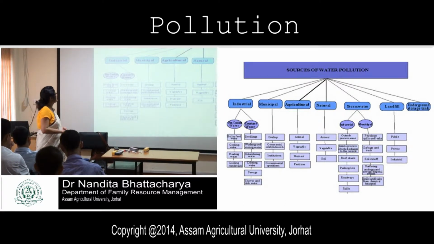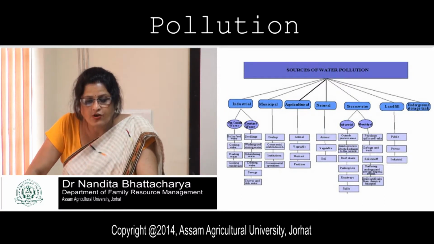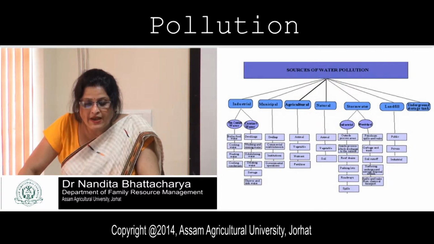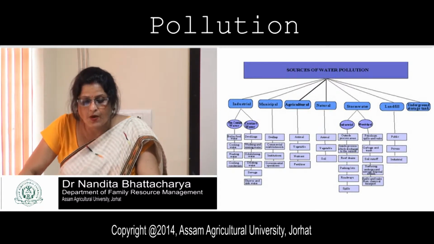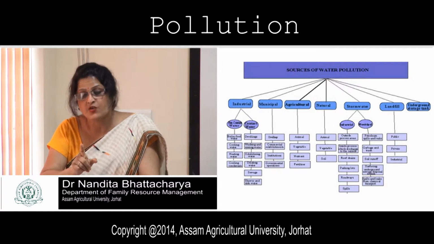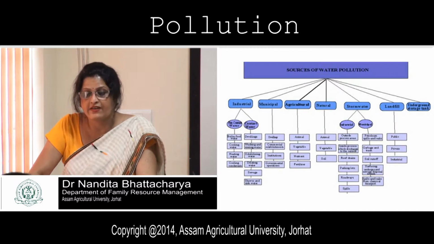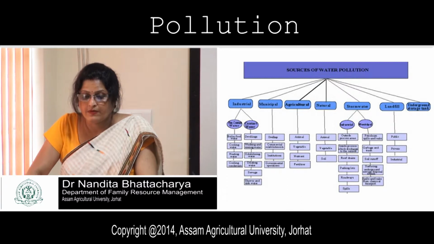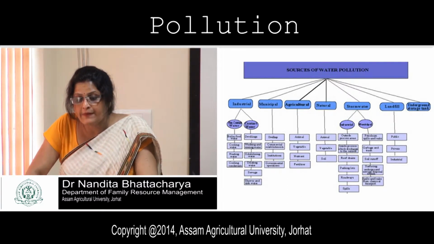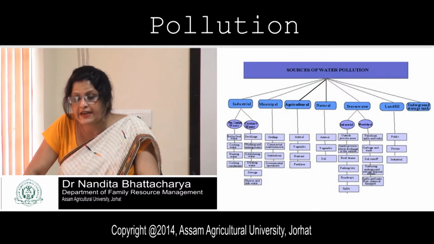Under industrial we have non-contact water and contact water. Contact water may be dwellings, washings. The sources of water pollution may be industrial, municipal, then agricultural, then natural may be animal, vegetable and sand. Okay, then stormwater may be industrial or municipal. Landfill, public, private and industrial.